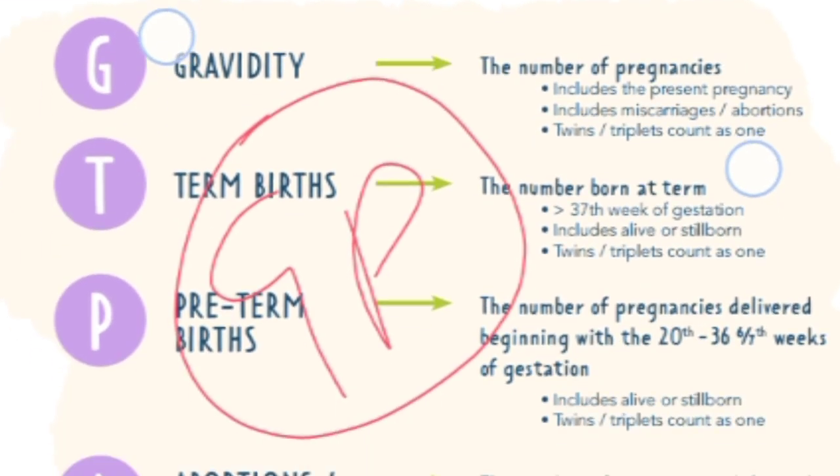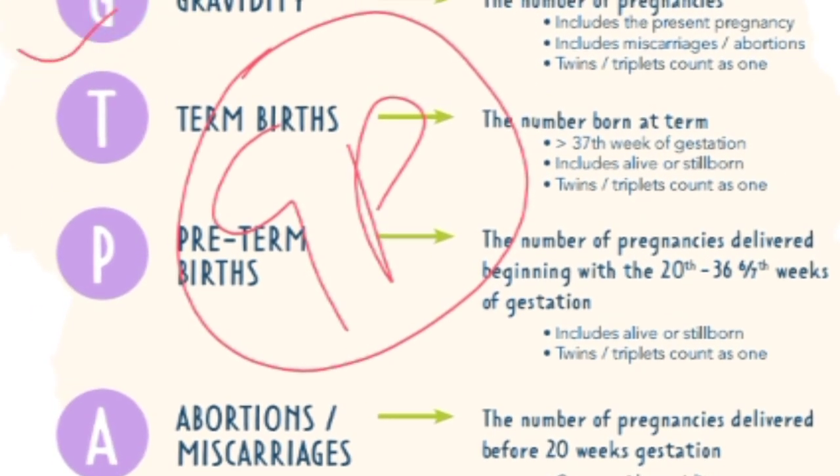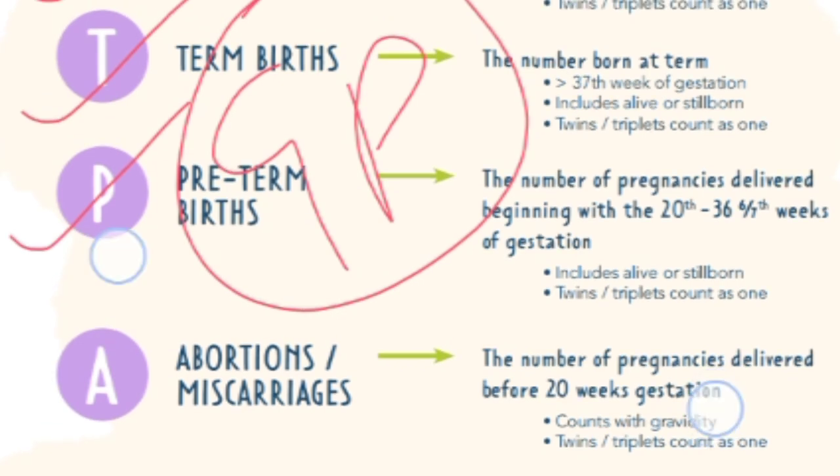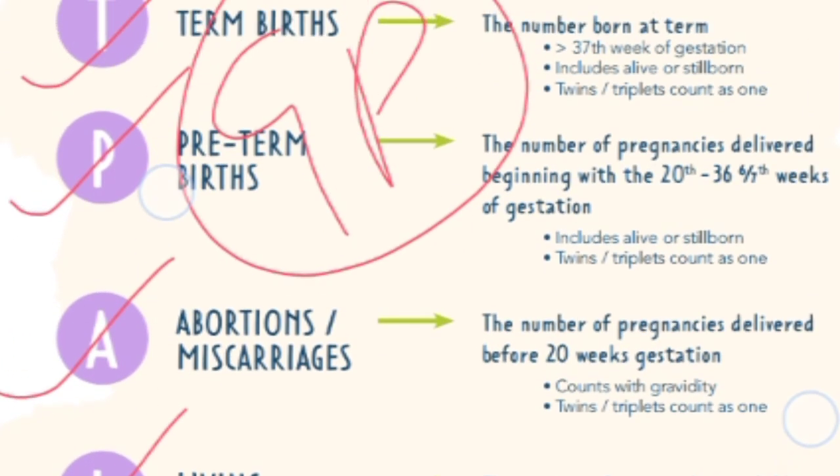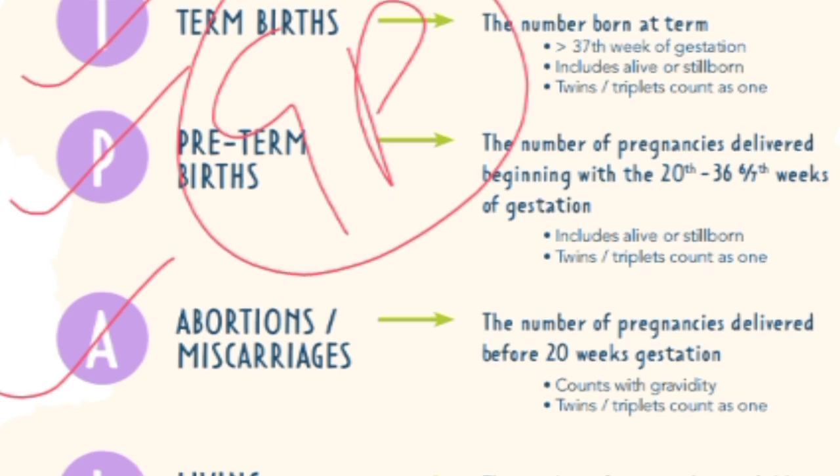So GTPAL is G for Gravida, T for term babies, P for preterm, A for abortions, and L for living children. And we will see here what this all means.